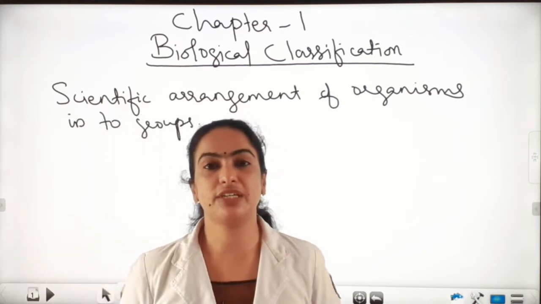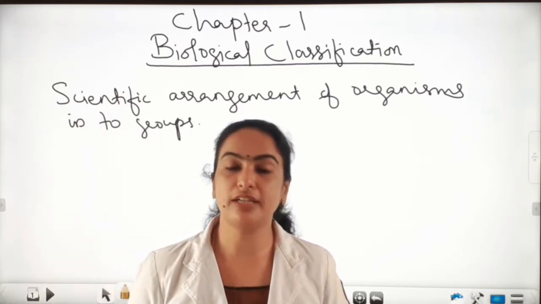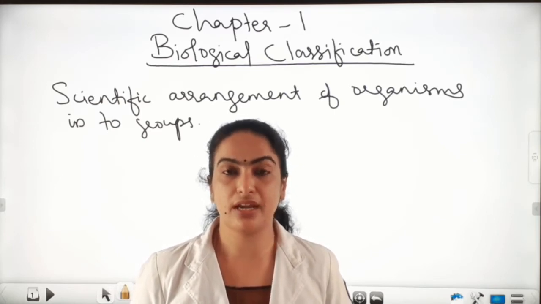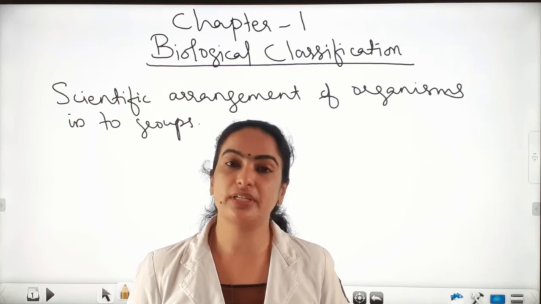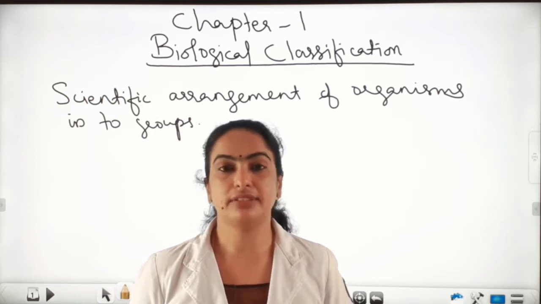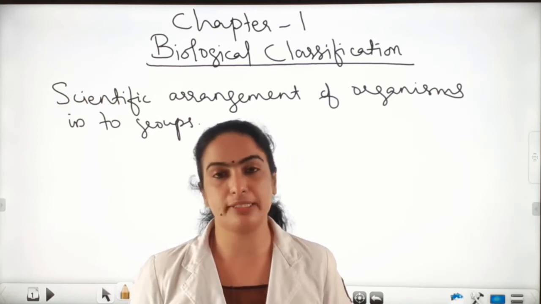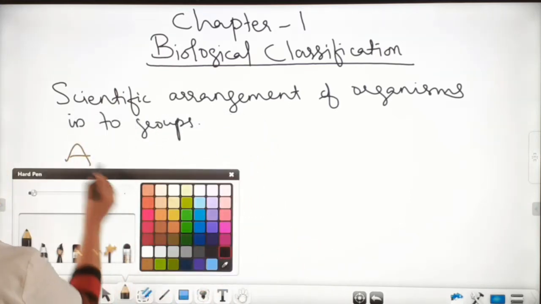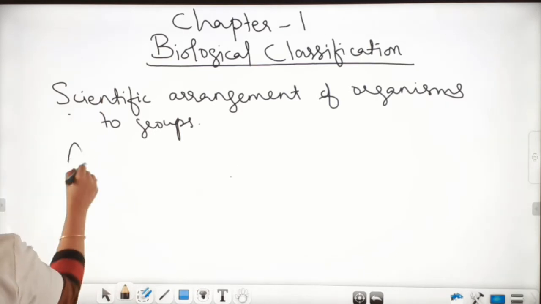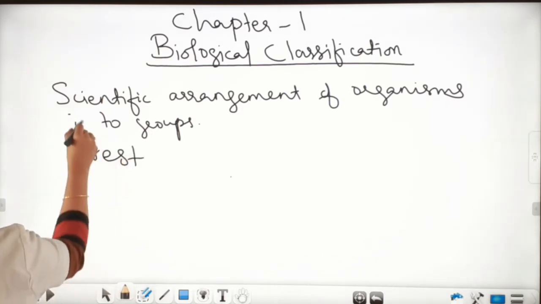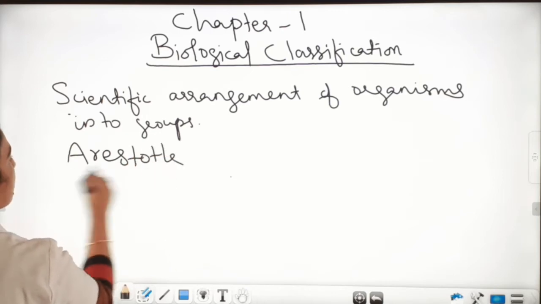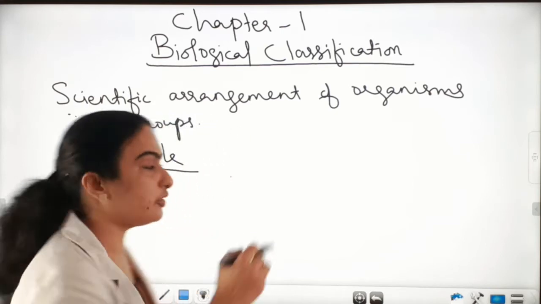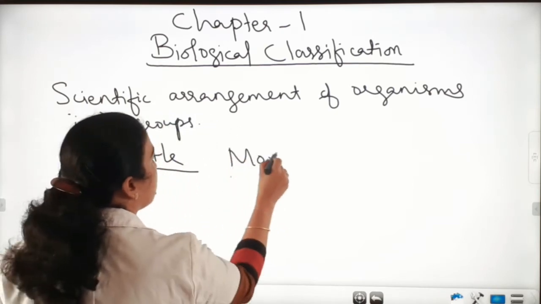The first classification in biology was done by the father of biology. Who is the father of biology? Aristotle. Aristotle did the first classification of organisms, and he did this on the basis of morphology.